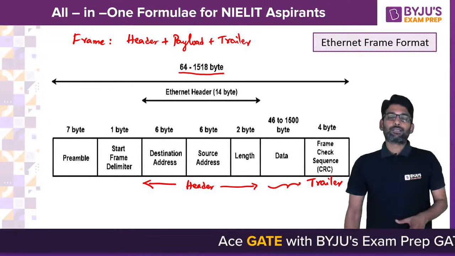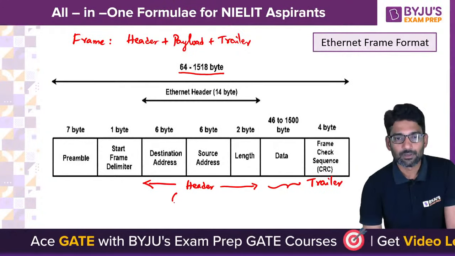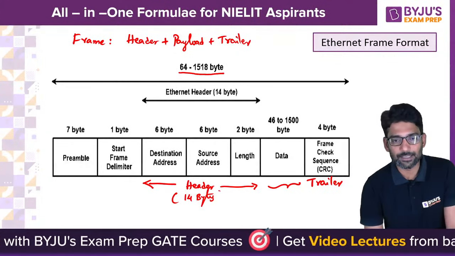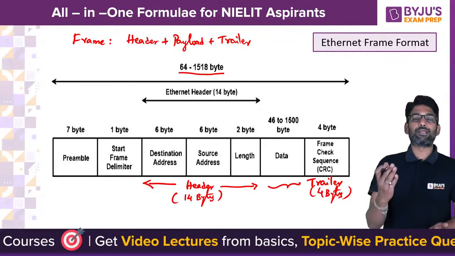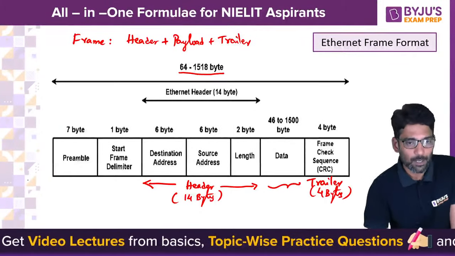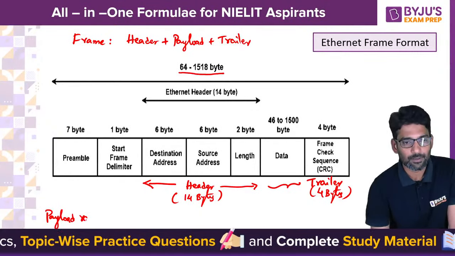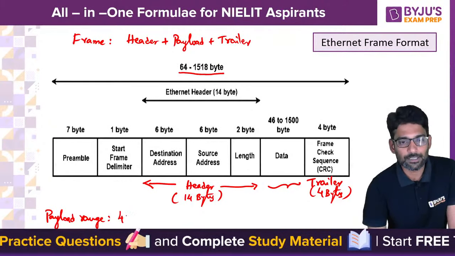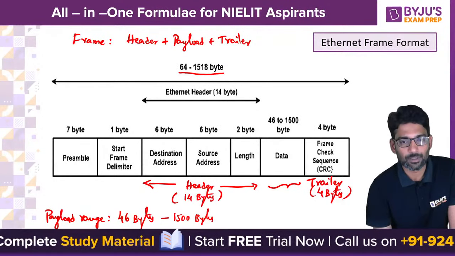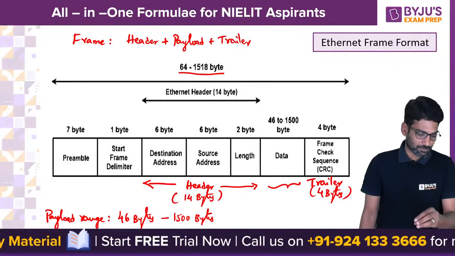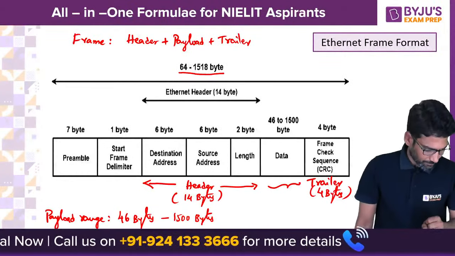So if you look at the destination address, source address, length, header part is of 14 bytes and trailer CRC we have 4 byte trailer. That means including header and trailer 18 bytes gone. So what is the payload range? Payload range in the Ethernet is 46 bytes to 1500 bytes. So the minimum payload in every frame must be 46 bytes and maximum payload must be 1500 bytes.